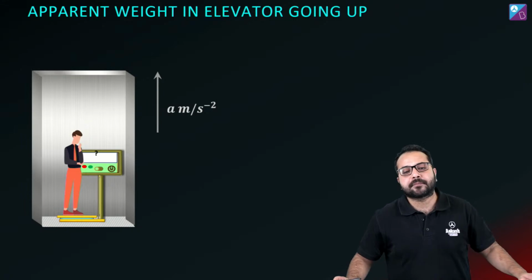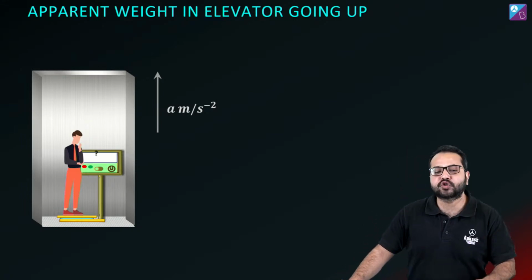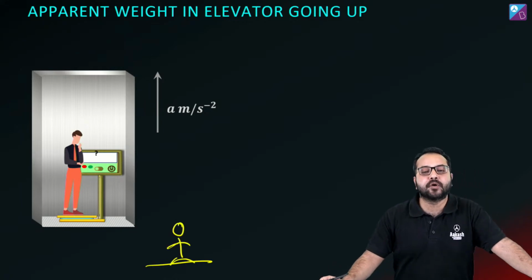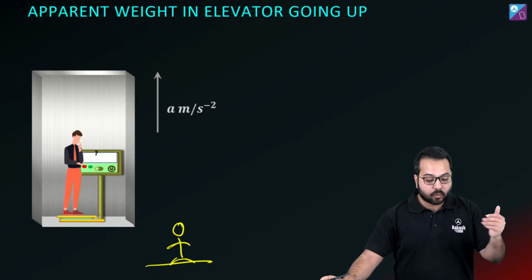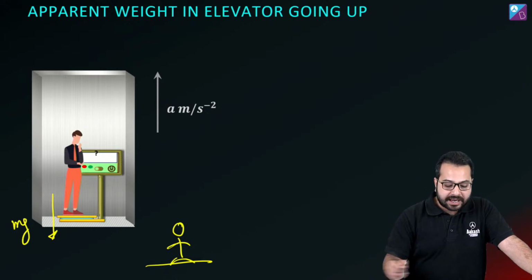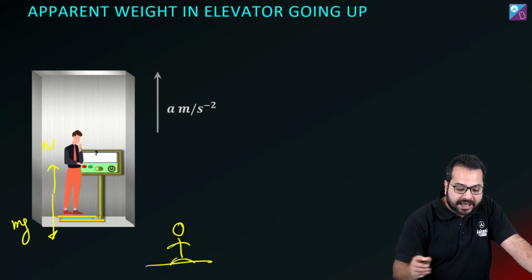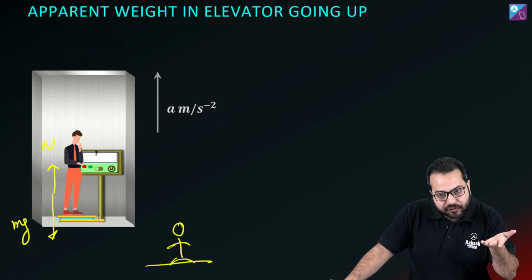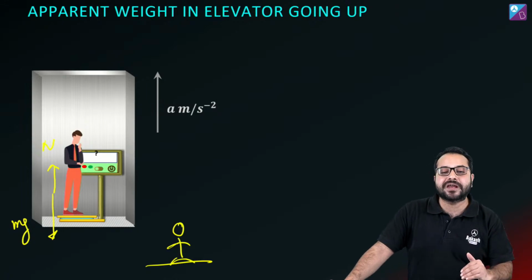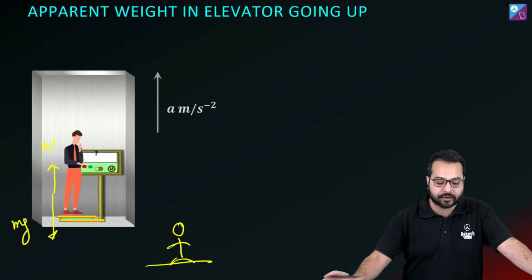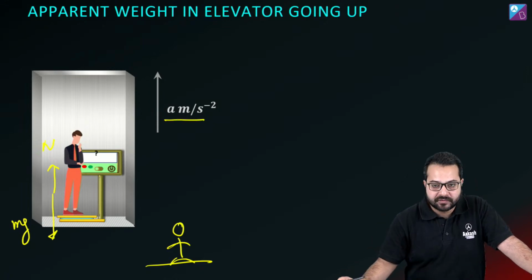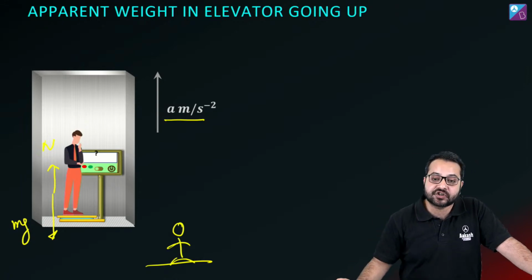First I'm going to solve this from the ground frame. Let's say I am on the ground and I'm observing this person. What are the forces acting? The forces acting would be mg on this person, and there's going to be a normal force acting on the person upwards. What is this normal force? This normal force is the force applied by the weighing machine on this person. Now the lift is going with an acceleration of a upwards, which means the person is also going with an acceleration a upwards.